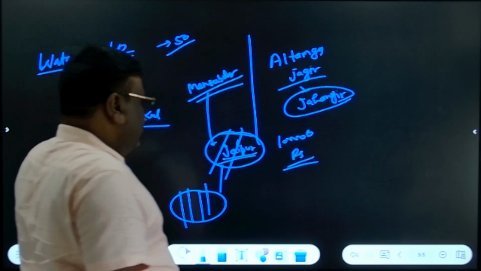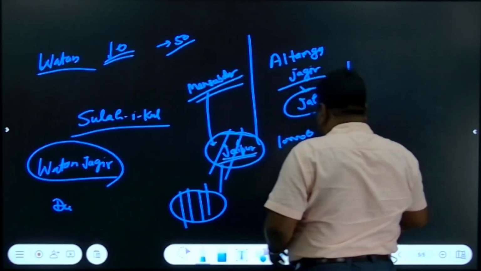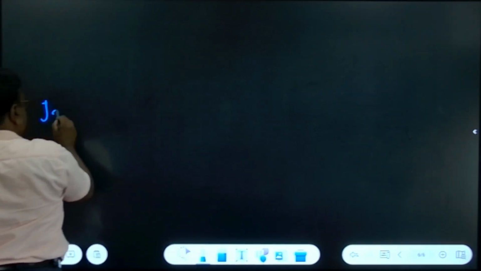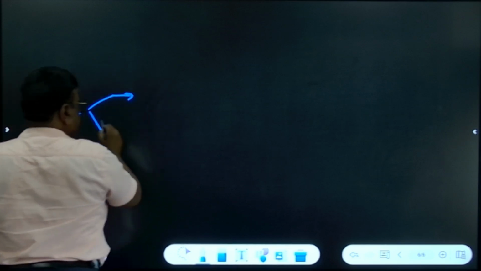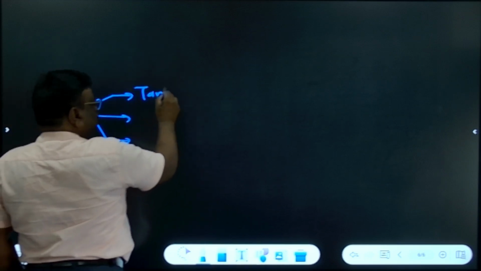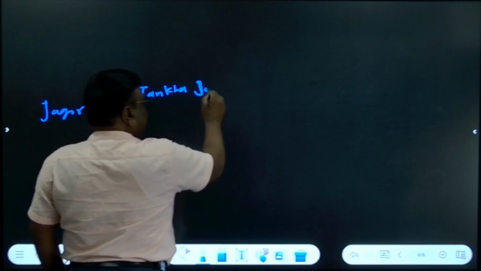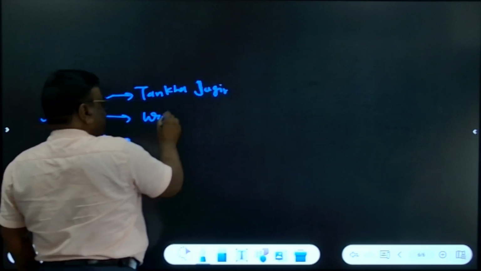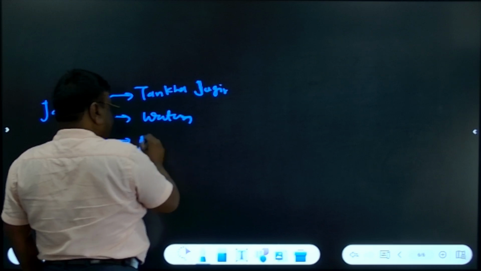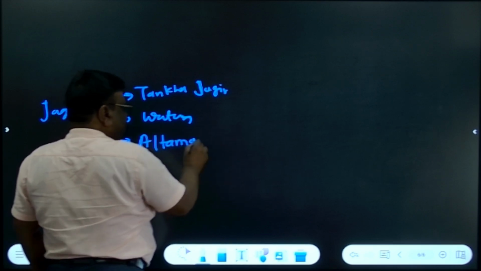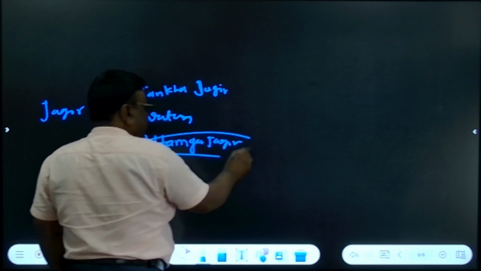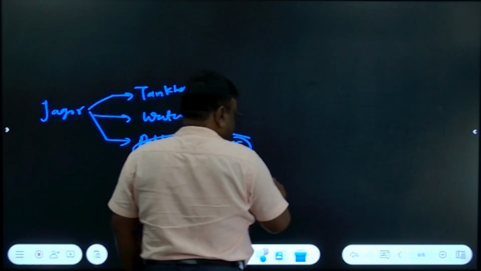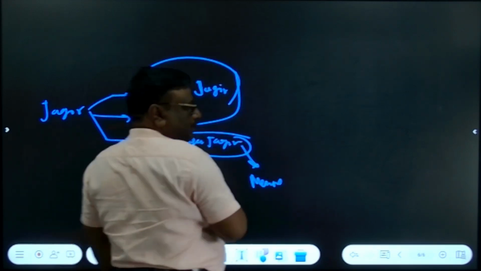And these were the Jagirs. So, what was the Jagir? Jagir was land. Jagir was a type of land given in lieu of a cash salary. So there were three types of Jagir. One is Tankha Jagir, which means ordinary Jagir given in the form of salary. Another is Watan Jagir and another is Altamgha Jagir. Altamgha Jagir was not associated with Mansabs. The others were associated with Mansabs.